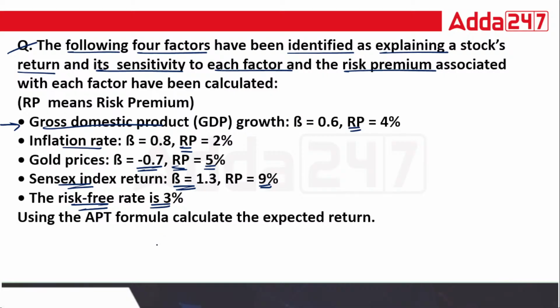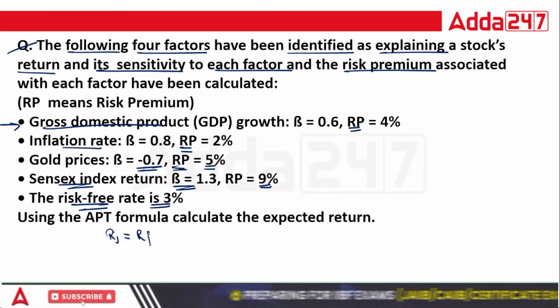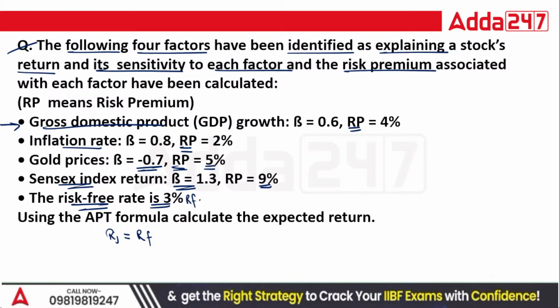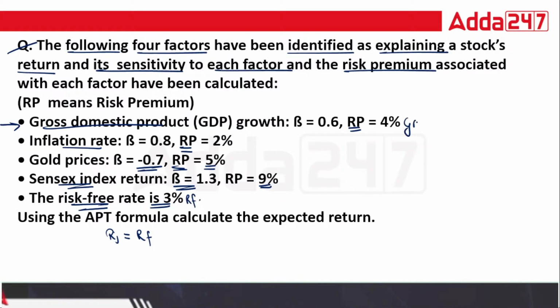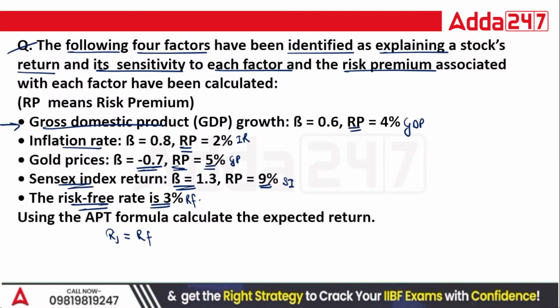Okay, so how to solve it? You require expected return. First, take the RF. This is the RF. Okay, this is your GDP factor. This is your inflation rate. This is your gold prices. And this is your Sensex index.